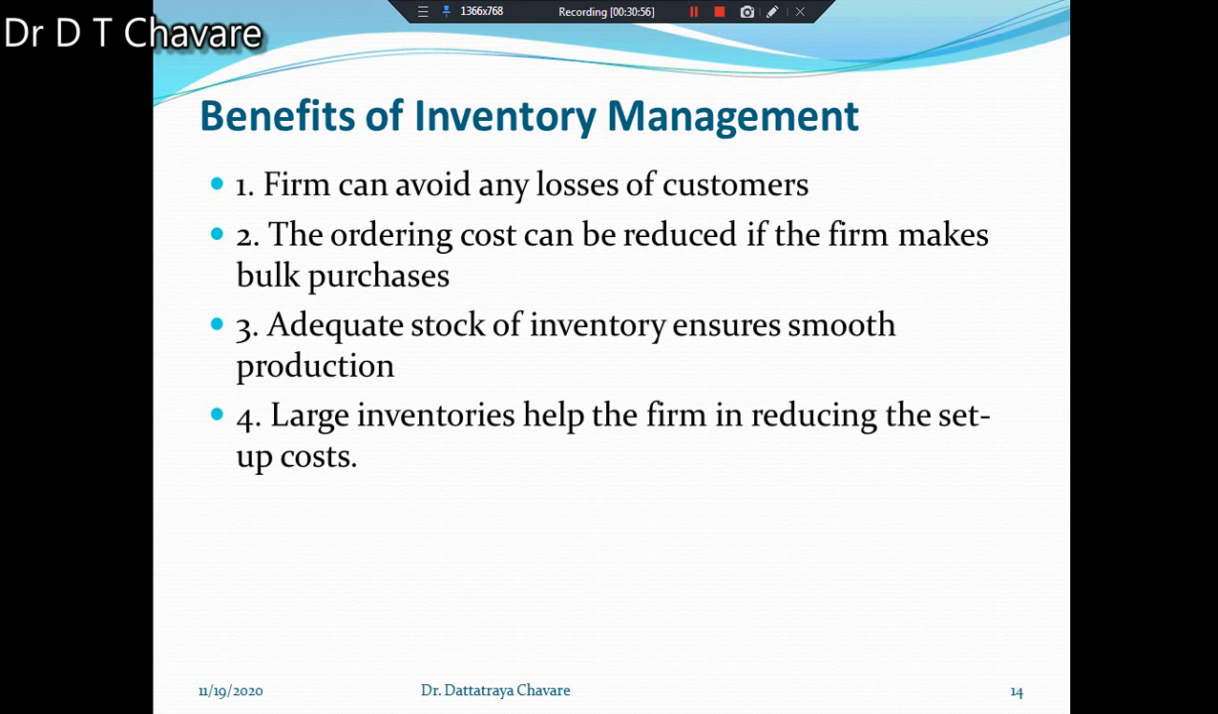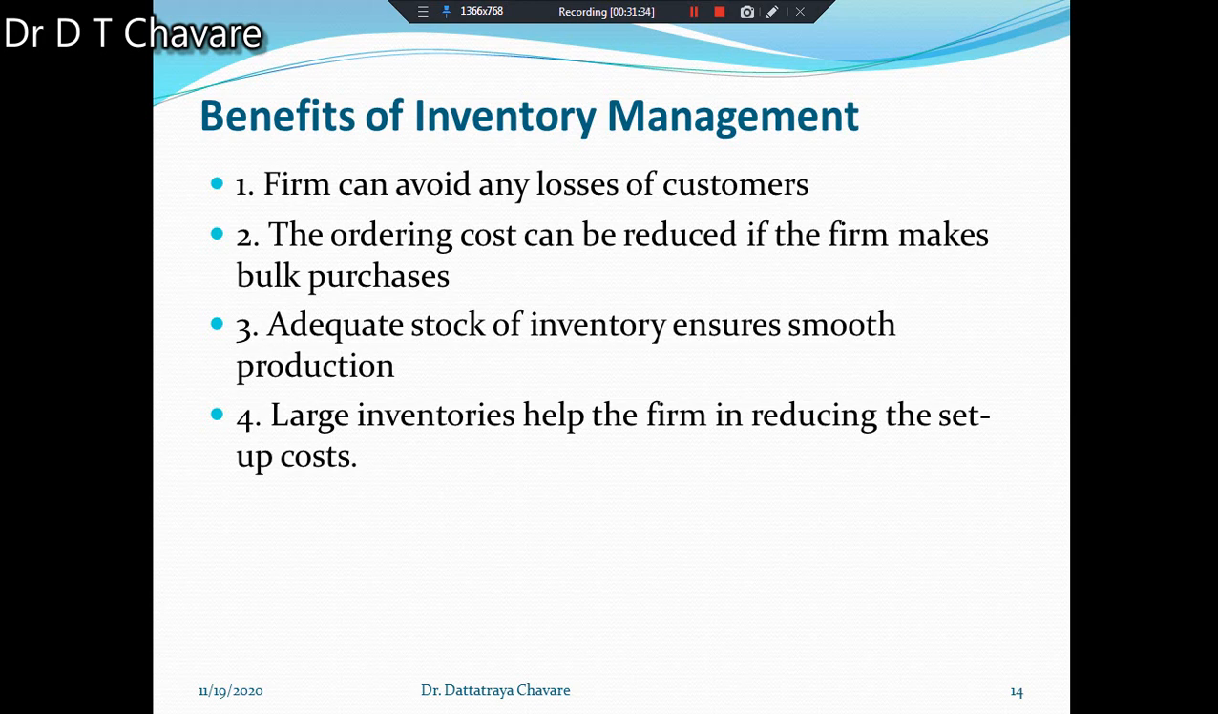In this way, these inventories are classified into three classes. How many classes are there? Three classes, named first, raw materials, second, WIP means work in progress, and the last, finished goods. Okay. Now we have to understand what are the benefits of inventory management. There are different types of benefits possible from effective inventory management.